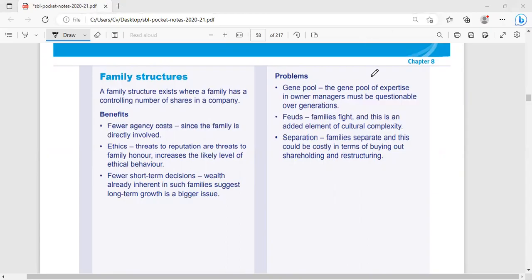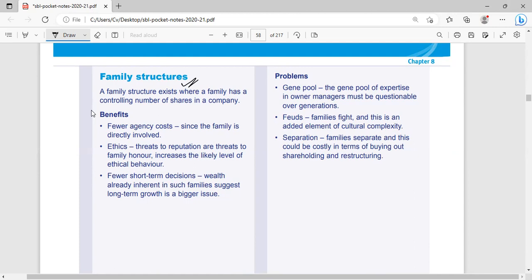Then we have family structure. What is this family structure? Family structure means that all the multinational companies or big companies in a country or globally, in fact, all start as a family structure. Most companies started with an individual or as a sole proprietorship.